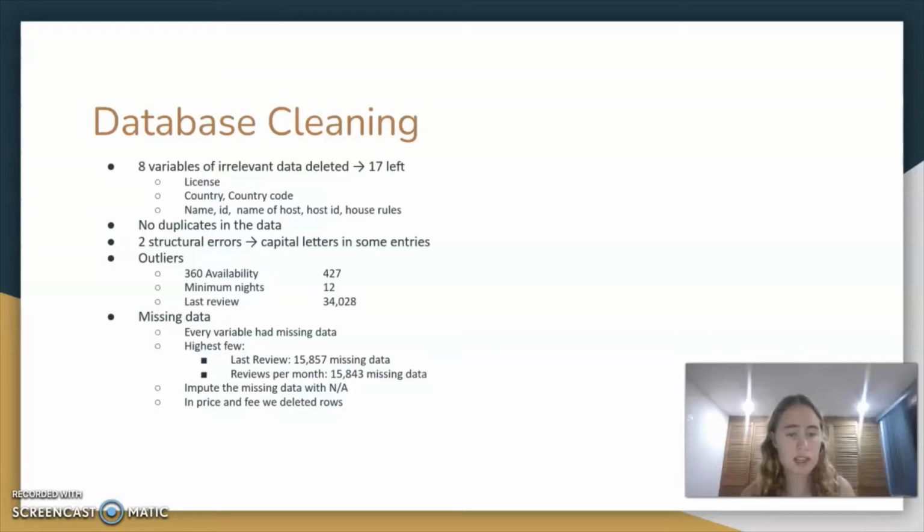For the missing data, actually, every variable had some missing data, some only a few. Others, like last review or reviews per month, had more than 15,000 missing data points. We checked case by case if we needed those entries. Then we removed the entire row if the variables were needed, and if not needed, we left it like that. And we imputed the missing data with NA, and in price and fee we deleted some rows.